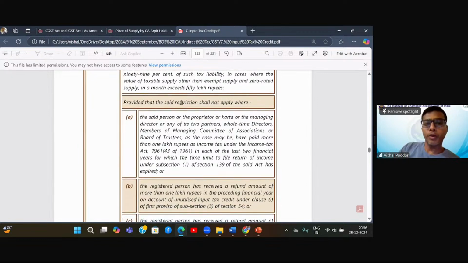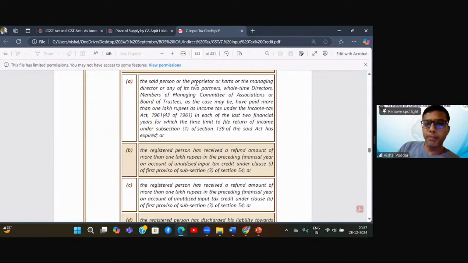What it says: provided that the said restriction shall not apply. It means you can utilize the full credit ledger and pay the entire liability using credit balance where the said person, or the proprietor, karta, managing director, or any two of its partners, whole-time directors, members of managing committee of association, board of trustees, as the case may be, have paid more than 1 lakh rupees as income tax under the Income Tax Act in each of the last 2 financial years for which the time limit to file return has expired.